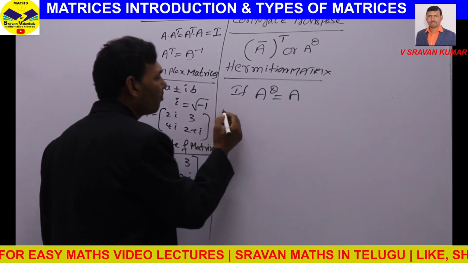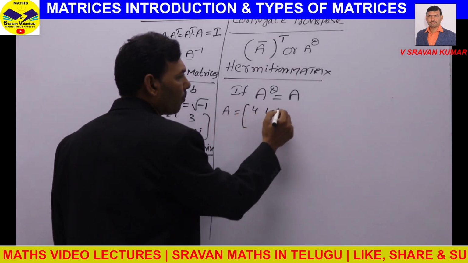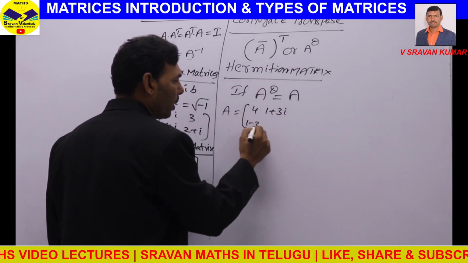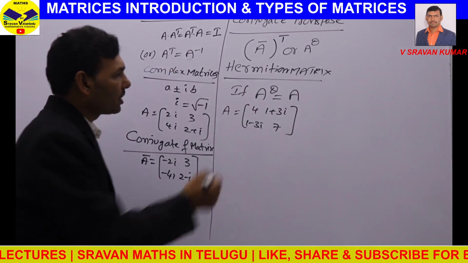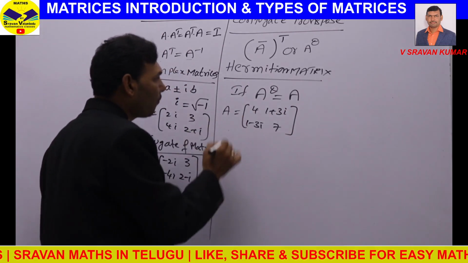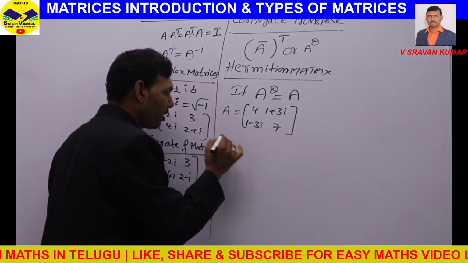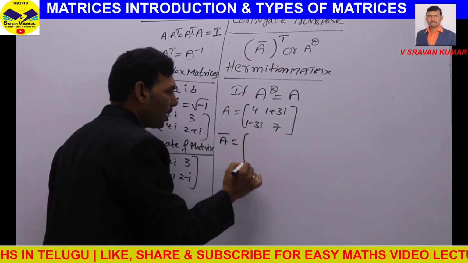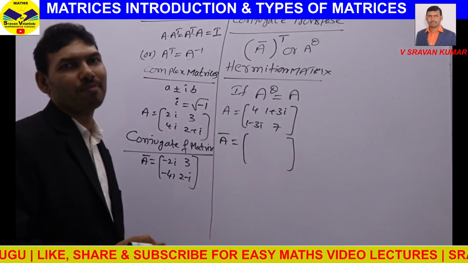For example, if A equal to [4, 1 plus 3i; 1 minus 3i, 7], this is the matrix. For this I am going to find A power theta. First we need to find A bar, which means the conjugate of a matrix.